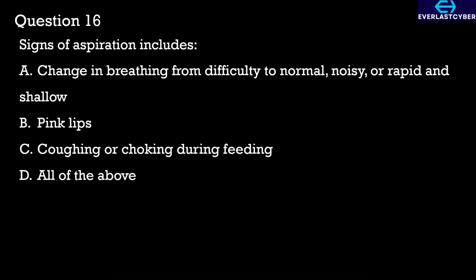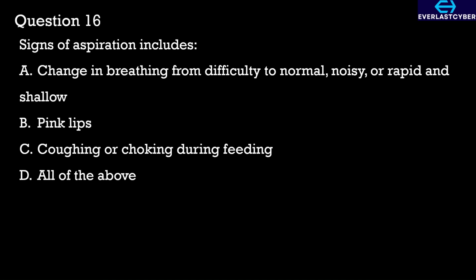Option A, if you look at it, is partially confusing because aspiration causes breathing difficulties like noisy or rapid shallow breathing. But where they mention change from difficulty to normal, it doesn't make sense as a sign of aspiration. In option B, pink lips indicates good oxygenation and it is not a sign of aspiration.